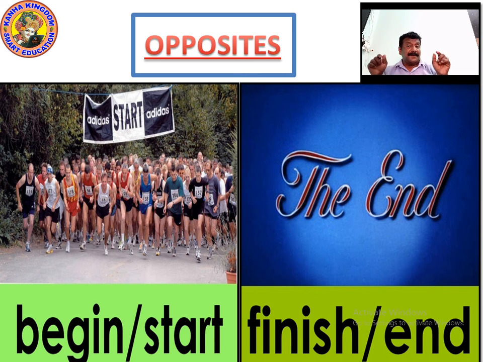From that starting point, what do you do? You begin. You start, right? You start and begin at that place. Either it is called begin, the race will begin, the race will start. That's what we say. So that's the starting point. From there it will start.